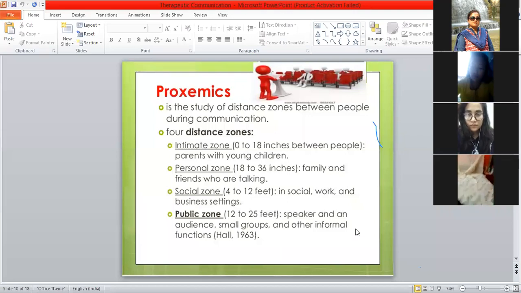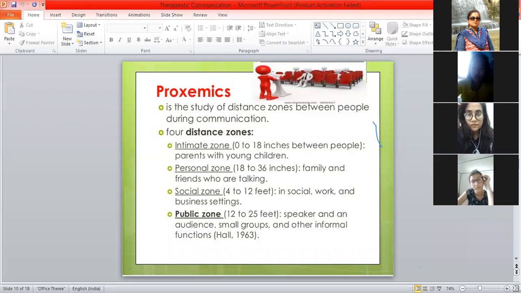So proxemics is the study of distance zones between people and the way they communicate with the group or the other people. Is it clear to you? Yes, ma'am. Okay. So this is a new term for you, proxemics.